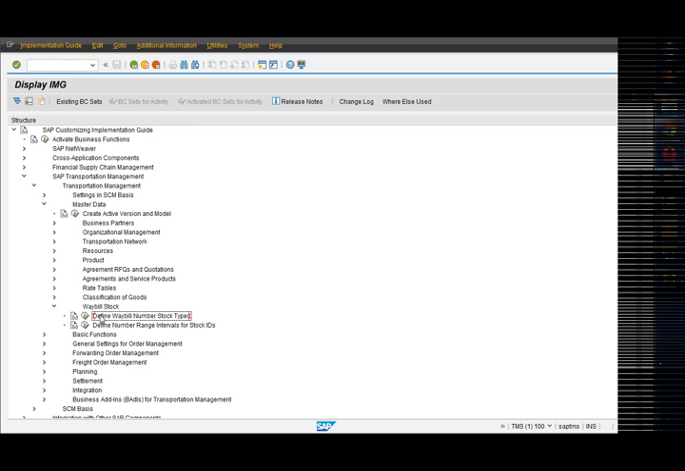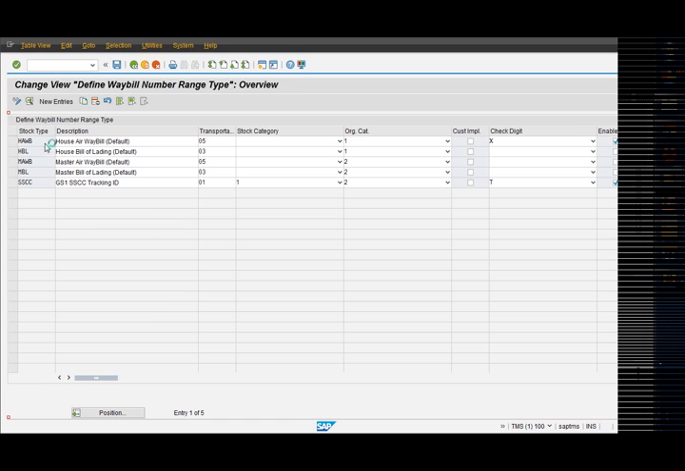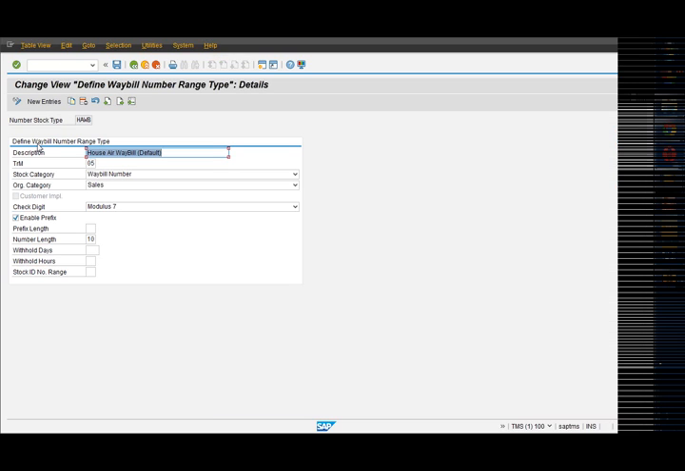So here we can see the first customizing which I was talking about, the define waybill number stock type. I'll just click on it. So here you can see the different stock types that have been already created in the system. So first I will be going to the HAWB, since we are going to create a house airway bill and a master airway bill. So we will be seeing those two. So the stock type is HAWB. In the description, the mode of transportation is air. Stock category, whether it's a waybill number or a tracking number. We will be selecting it's a waybill number.